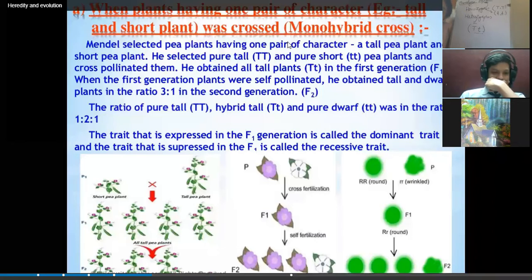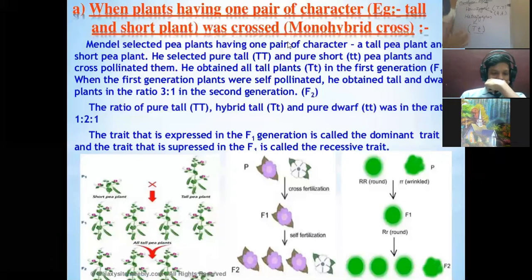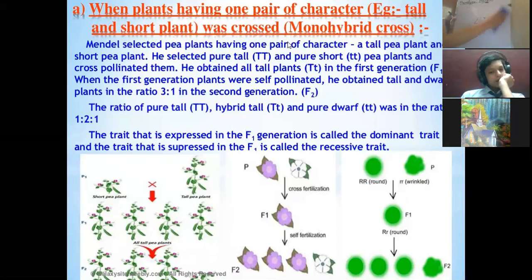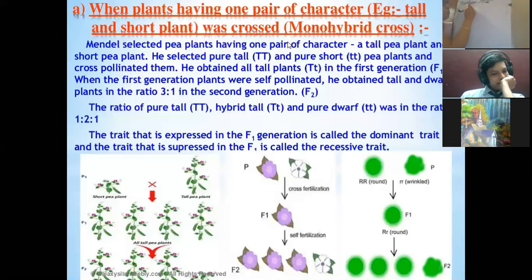So, to reach the law of segregation, Mendel selected pure tall, that is, homozygous tall and homozygous dwarf. He took a variety which was homozygous tall and homozygous dwarf.